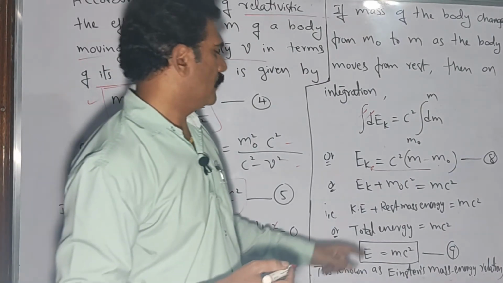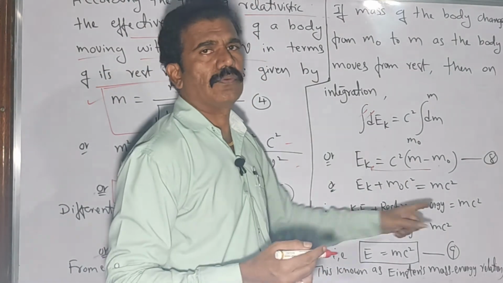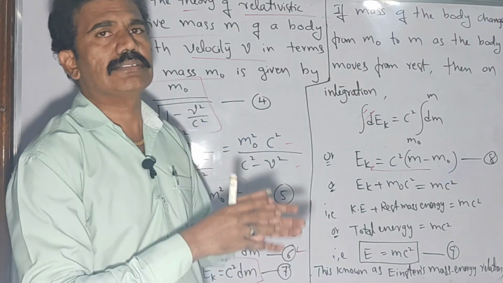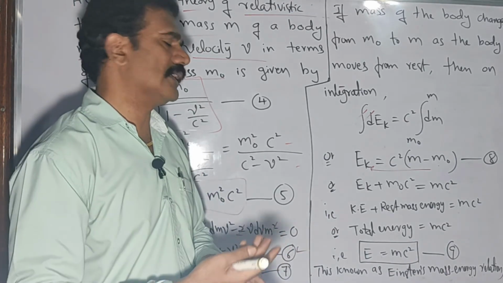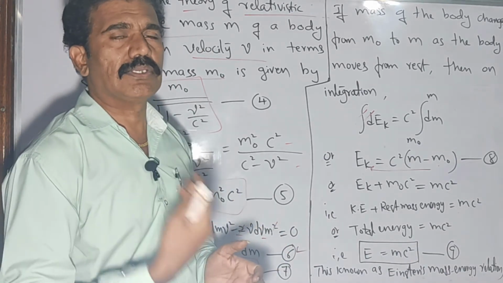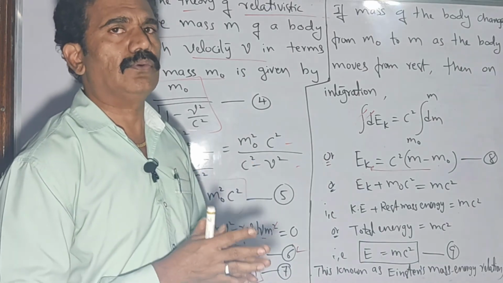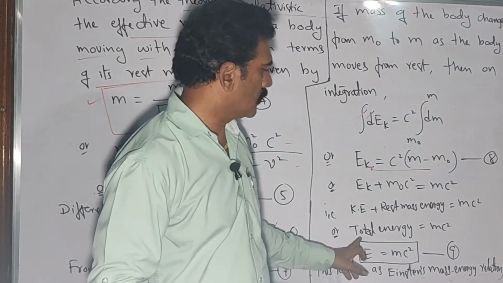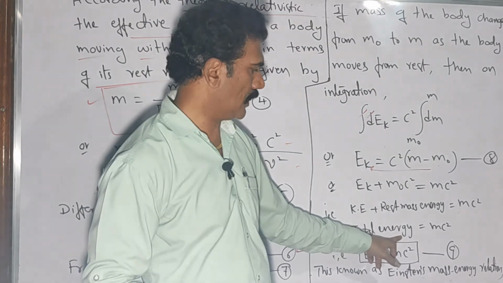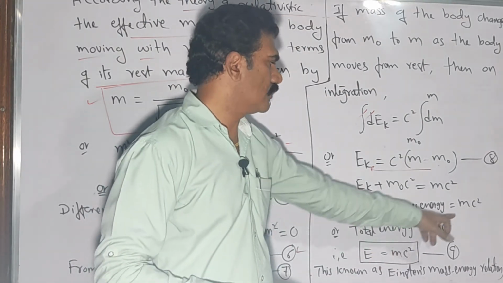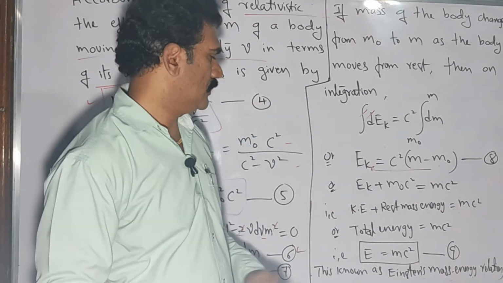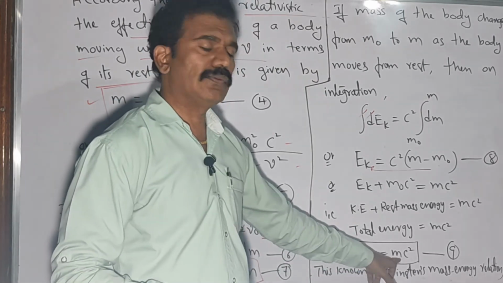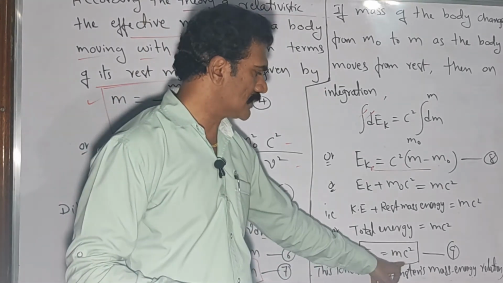Now this kinetic energy plus rest mass energy, once you consider the total energy, is always the sum of kinetic energy and rest mass energy. You can further consider the rest mass energy as equivalent to potential energy also, right? But if we add them together, it is considered as the total energy. So the sum of these two is equal to the total energy of a body of mass m, and that is equal to mc square. So we write the total energy E of a particle of mass m, and you will get the equation E is equal to mc square.